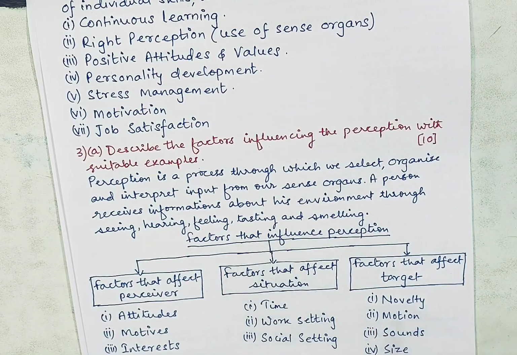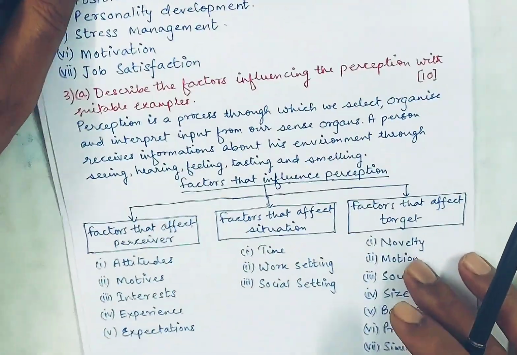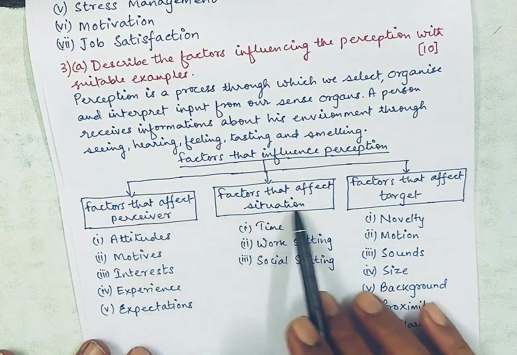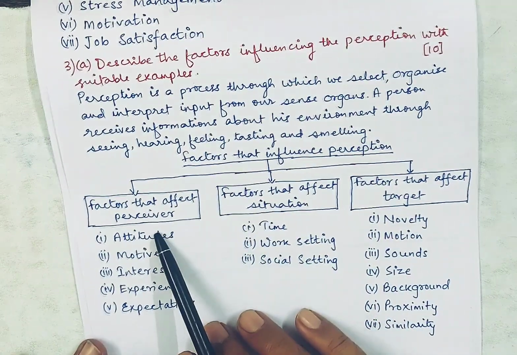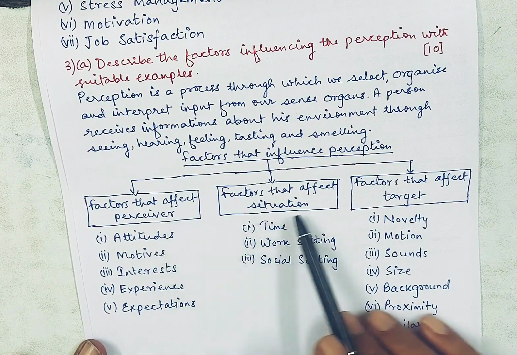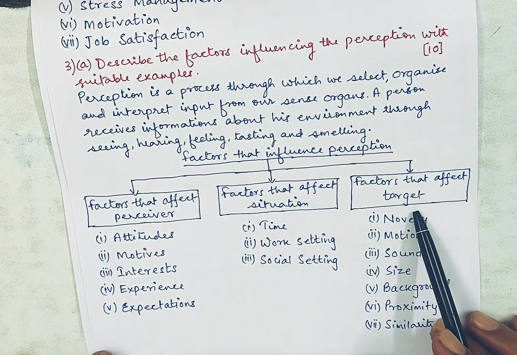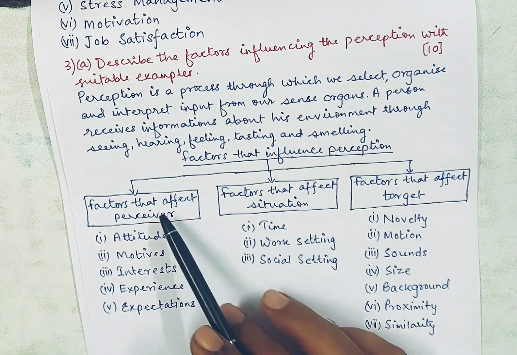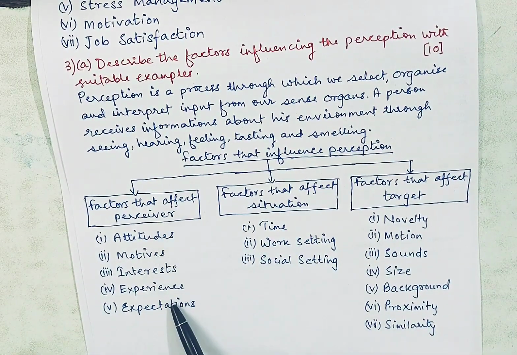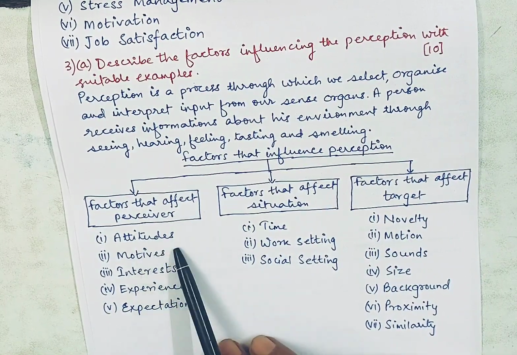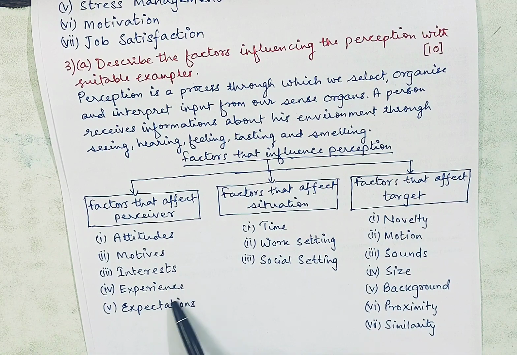Then again, what are the main factors that influence perception? I have divided this into three factors. The first, factors that affect the perceiver, then the factors that affect the situation, and the factors that affect the target. Again, you can define all these sub points. The factors that affect the perceiver are attitudes, motives, interest, experience, and expectations.